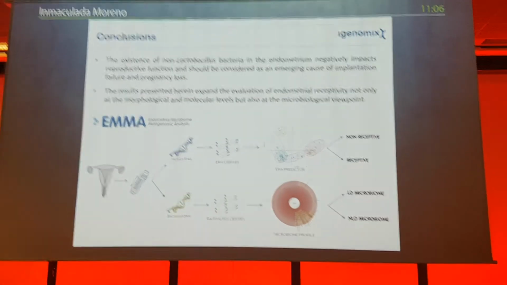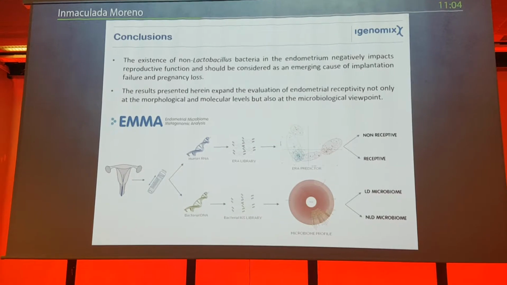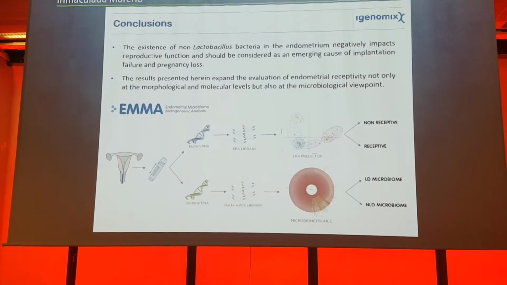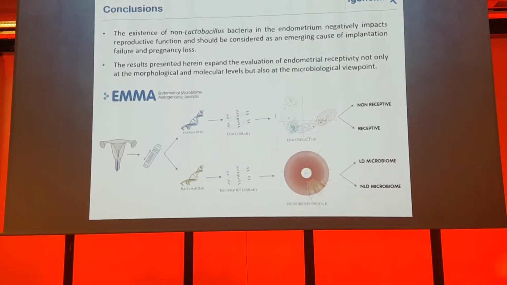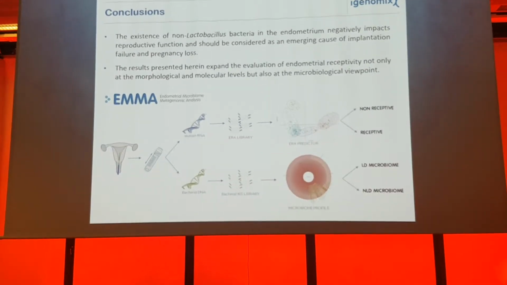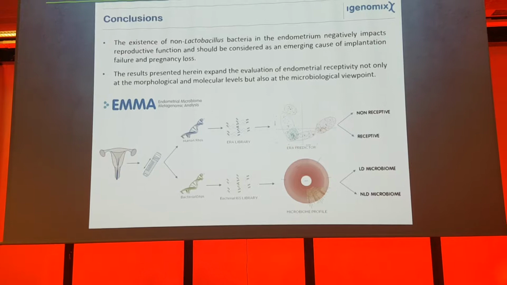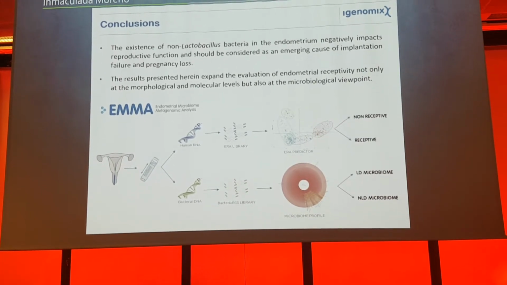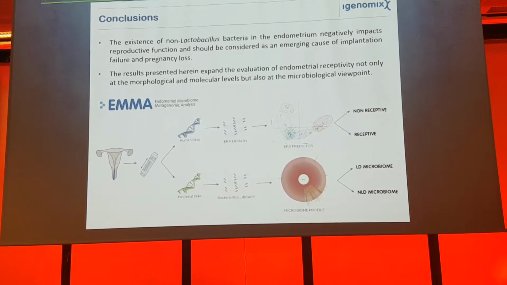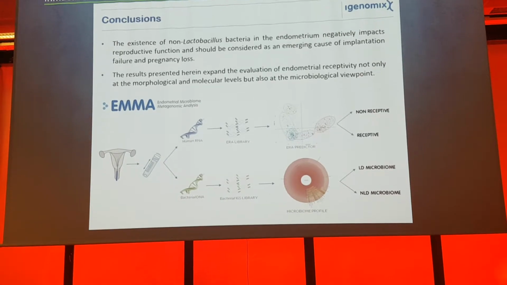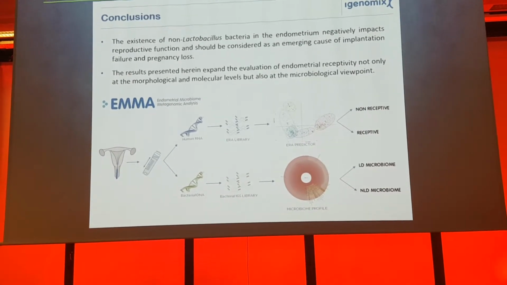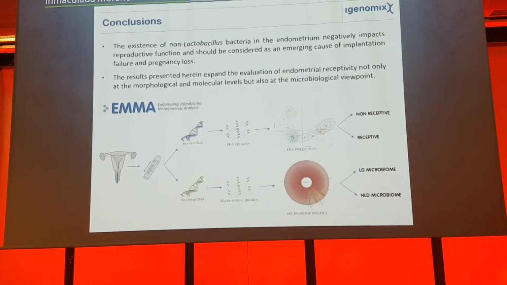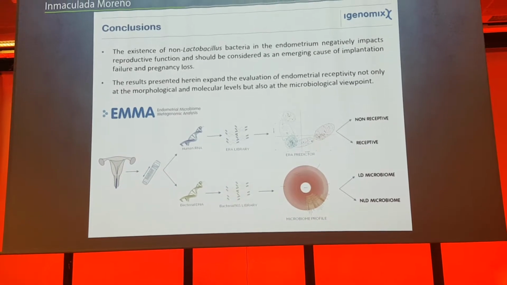So the conclusions are that the existence of non-lactobacillus bacteria in the endometrium negatively impacts reproductive function and should be considered an emerging cause of implantation failure and pregnancy loss. The results presented here expand the evaluation of endometrial receptivity not only at the morphological and molecular levels, but also from the microbiological point of view. And this is how we foresee the future.